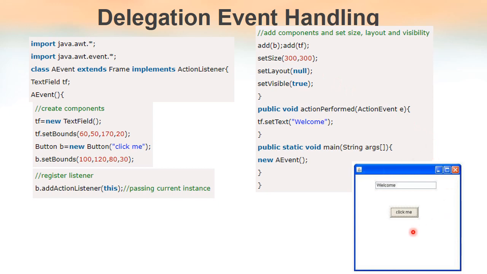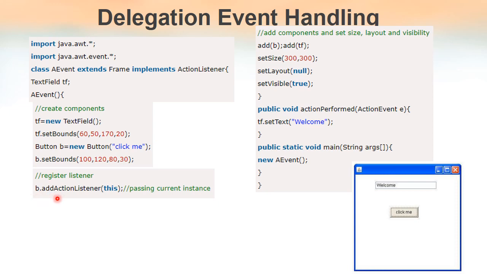All those things are regarding the design of the form, but the main point we have to consider is how to handle the events. The basic idea of this program is that whenever the user clicks on this button, the text welcome must be displayed in the text field. For that, first of all, we have to add the listener. We have to register the listener with the source. Here b, our button, is the source.